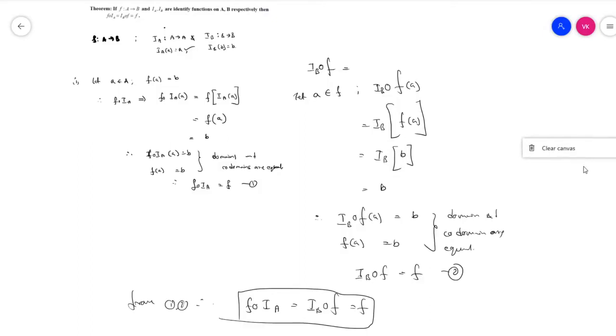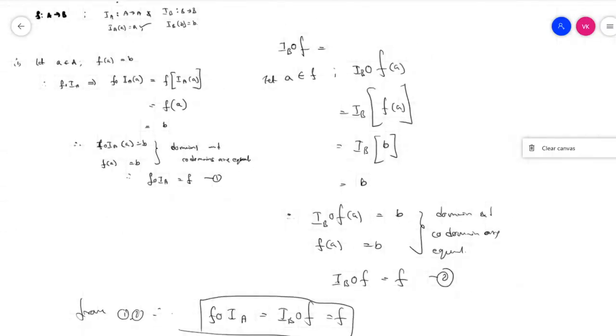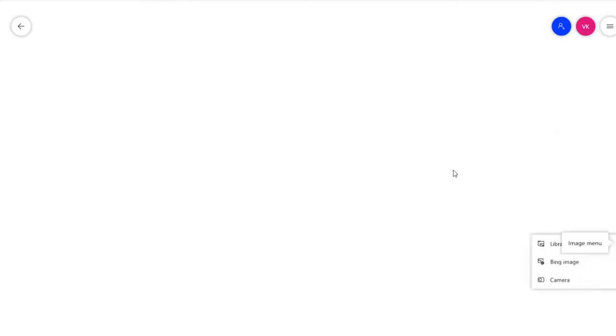Now we are moving to the fifth theorem, which is the hard one. Students feel it is a very hard theorem. Let's go further. What is the theorem?